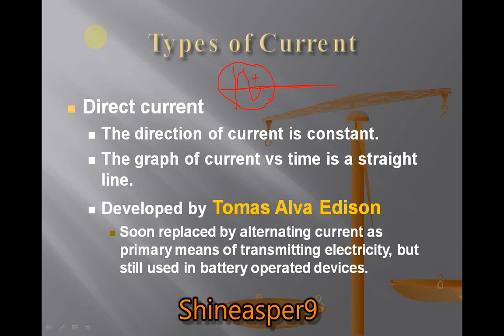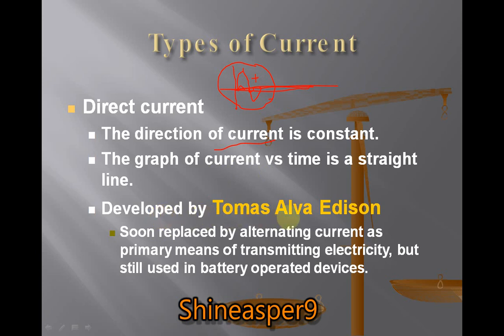The direction of direct current is constant. It means nothing is fluctuating; it is all going through that line, which is called constant current. The graph of current versus time is a straight line. After each time interval, the current is going at a constant rate, not fluctuating. That is the current versus time graph.